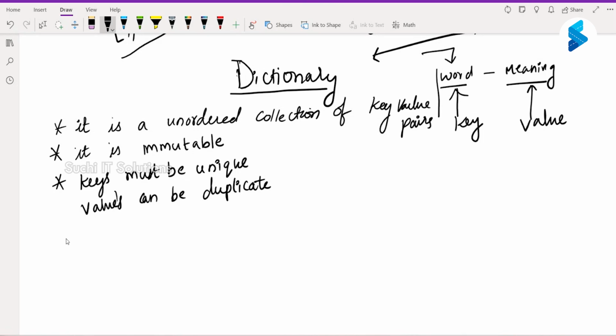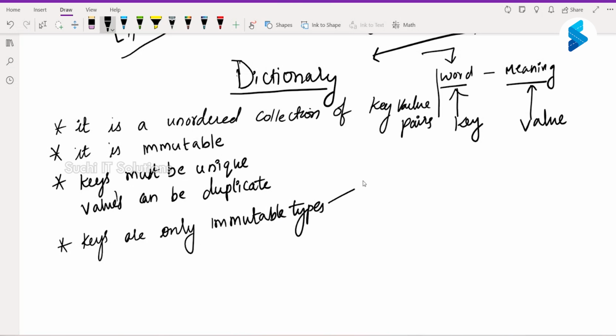Okay. Keys can only be immutable types, such as string, number, None, tuple, and so on.